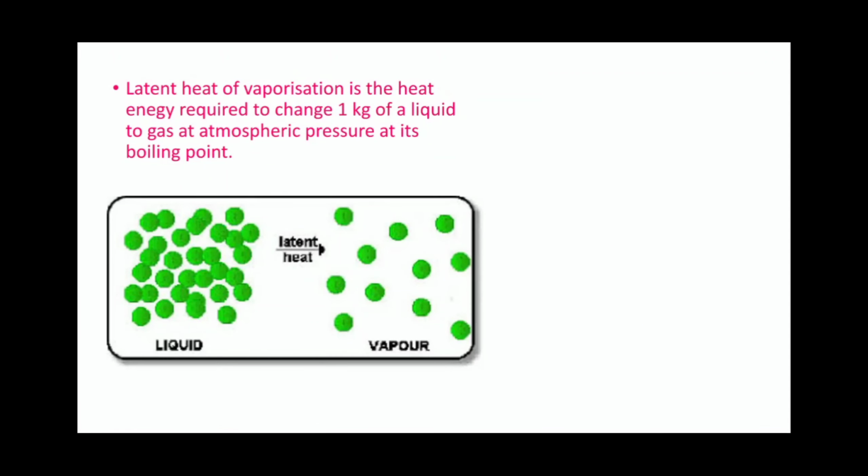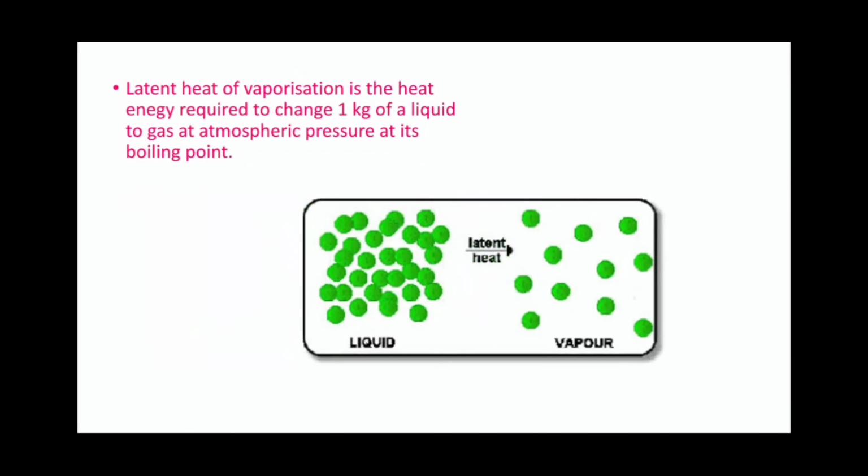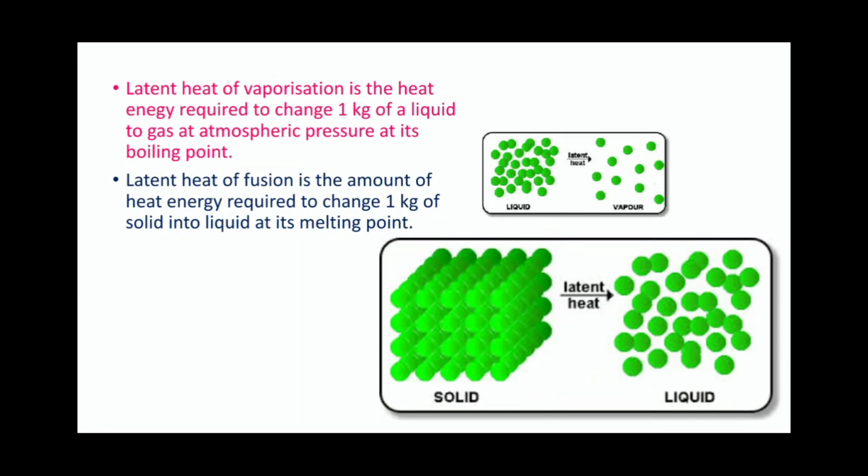Latent heat of vaporization is the heat energy required to change 1 kg of a liquid to gas at atmospheric pressure at its boiling point. Latent heat of fusion is the amount of heat energy required to change 1 kg of solid into liquid at its melting point.